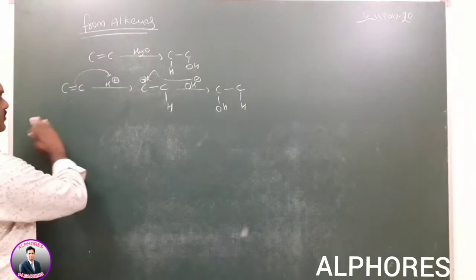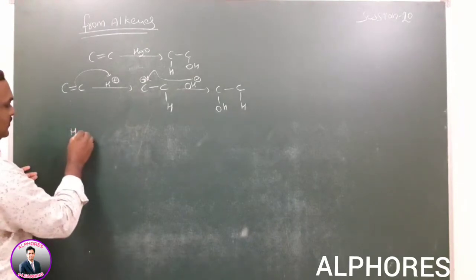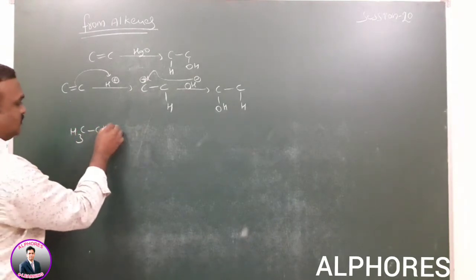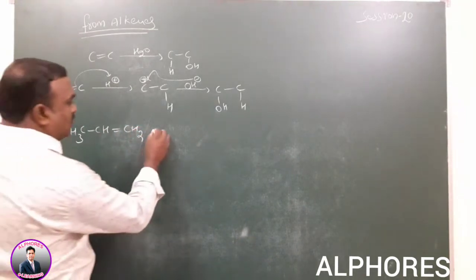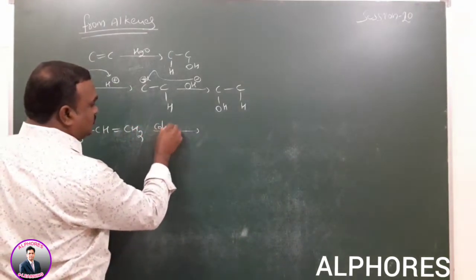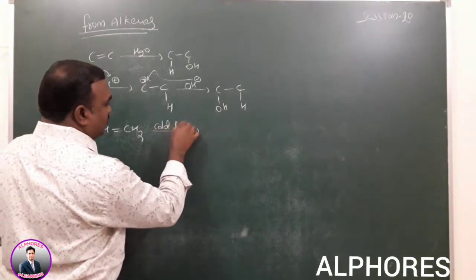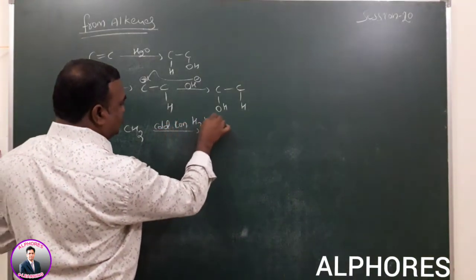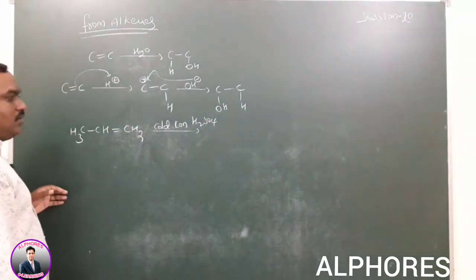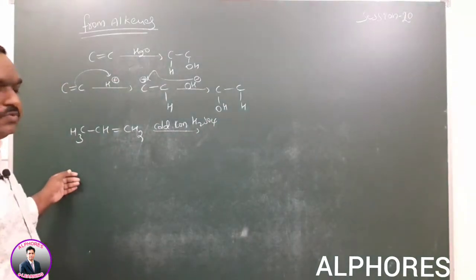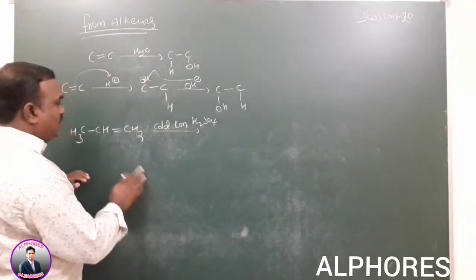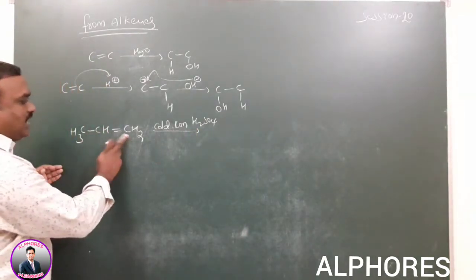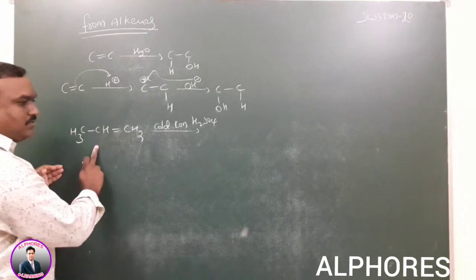For example, here CH3, CH double bond CH2 is given, with cold concentrated H2SO4, you remember. Cold concentrated H2SO4 absorbs the alkenes. So what will happen here? H plus and HSO4 minus. The given reactant is an unsymmetrical molecule.